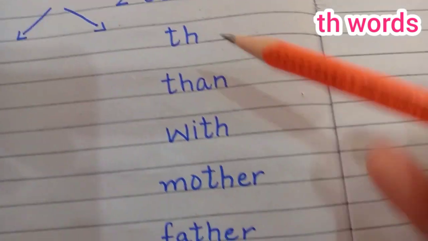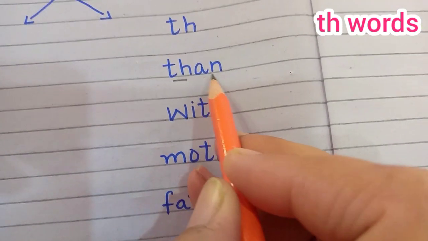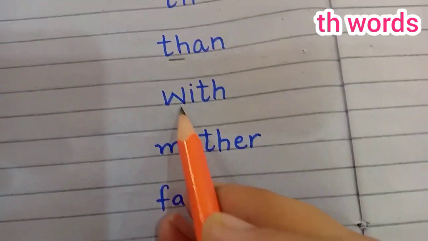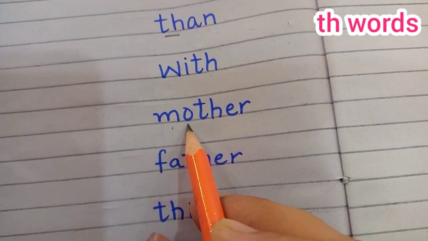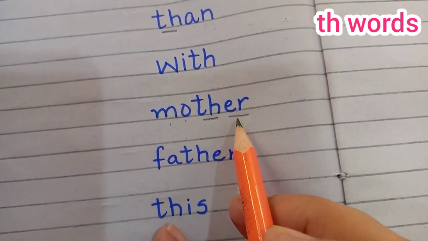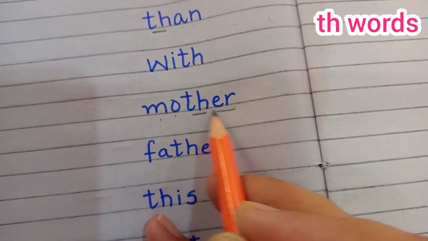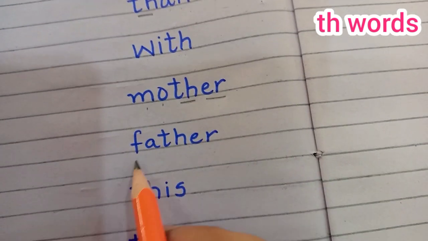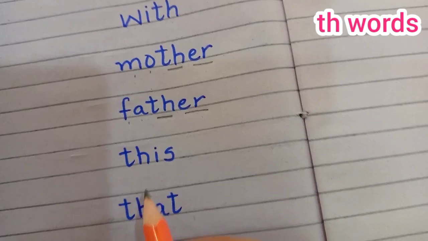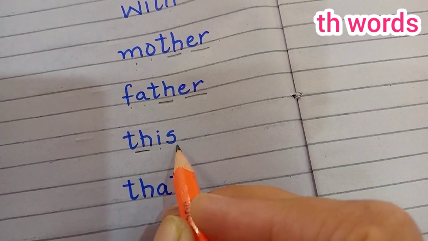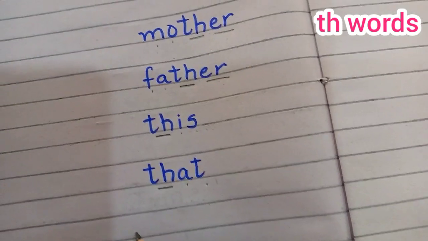Now let's see the words. The, th, a, n: than, then. W, i, the: with. M, o, the: mother. Mother also has two double sounds, o and the. Mother. Fa, a, the: father. The, this, that.